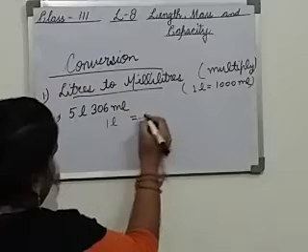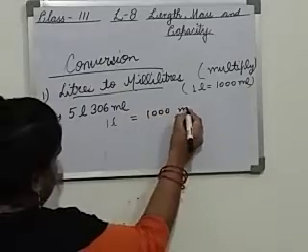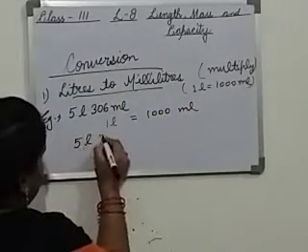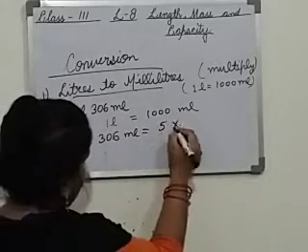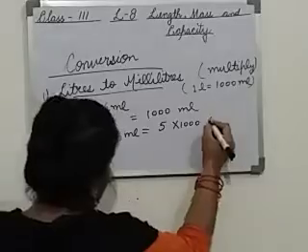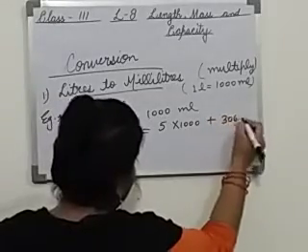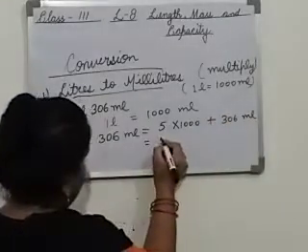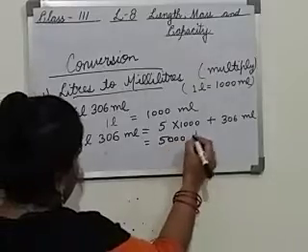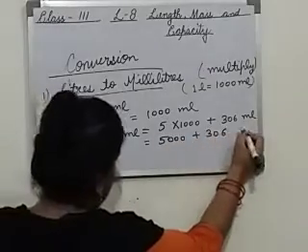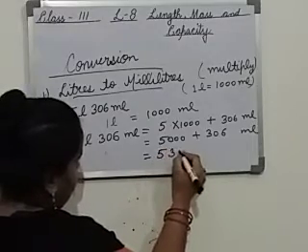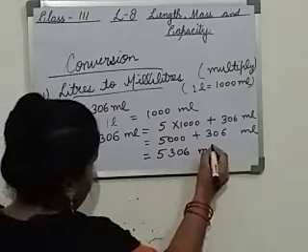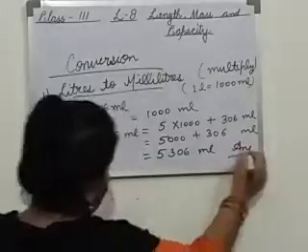So we will write 1 liter equals 1000 milliliter. 5 liter 306 milliliter equals 5 multiply 1000 plus 306 milliliter, 5000 plus 306 milliliter. So what will be the answer? 5306 milliliter will be the answer.